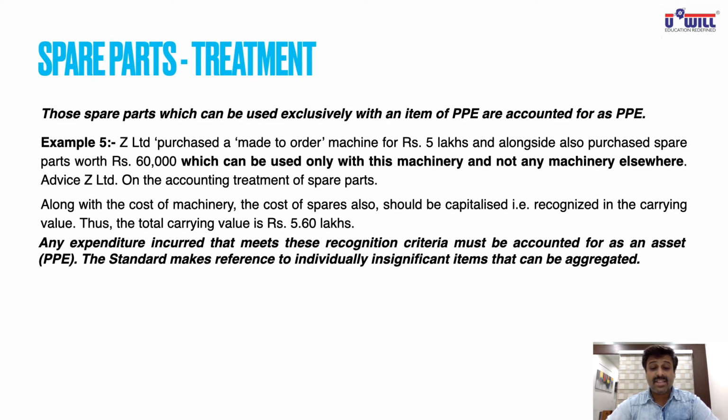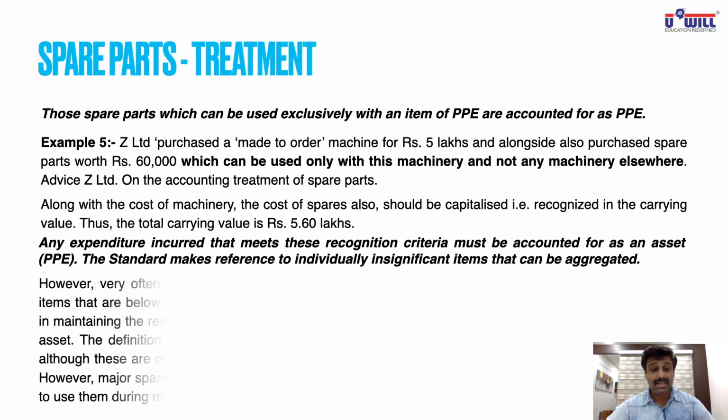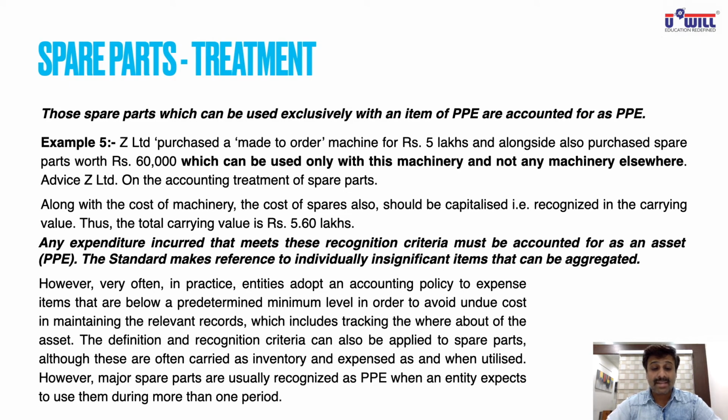The standard makes reference to individually insignificant items that can be aggregated. So small items, if you can aggregate and they become of big value, then also you must recognize them as an asset. However, very often in practice, entities adopt an accounting policy to expense items, because what happens? Small items, if aggregated, can become of big value, but the headache is its accounting, maintaining the records. So what does the enterprise do? Though it may be of big value, to avoid the maintenance of books of accounts in huge number, it may be treated differently, because maintaining that may be very difficult and more expensive.